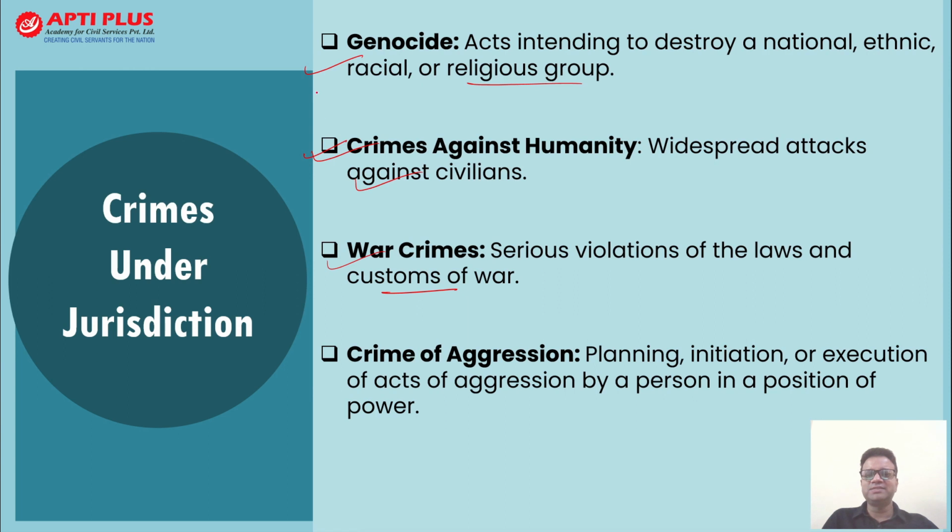When we are discussing this term, it is very important for you to know what the term actually means. Again, the crime of aggression, that is planning, initiation, or execution of an act of aggression by a person in a position of power. So this is how the crimes under the jurisdiction of the international court are taken into consideration.